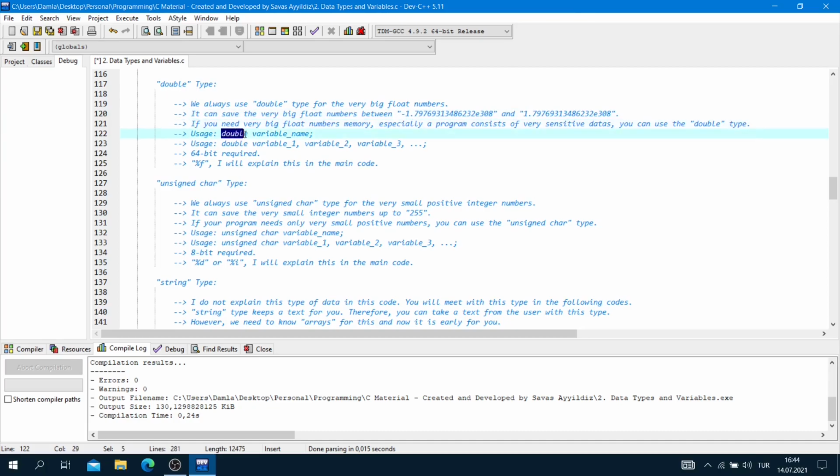Usage: double, variable name, and semicolon, or double, variable 1, comma, variable 2, comma, variable 3, and so on, and semicolon. We will use %f for the double type, and 64-bit required for the double type.